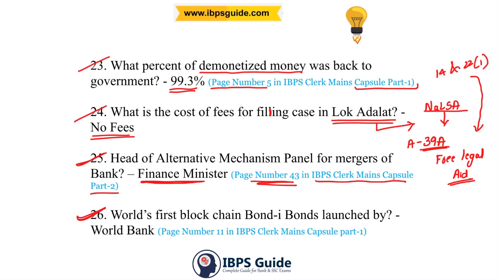26th question. World's first blockchain bond, I bonds, was launched by World Bank. See, what is blockchain technology? You might have heard about cryptocurrencies. An example for that is Bitcoin. Bitcoin is one of the biggest cryptocurrencies. There are other cryptocurrencies also, like Ripple. And the world's first blockchain bond was released by World Bank.